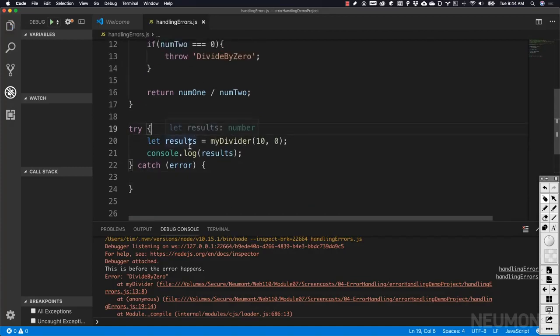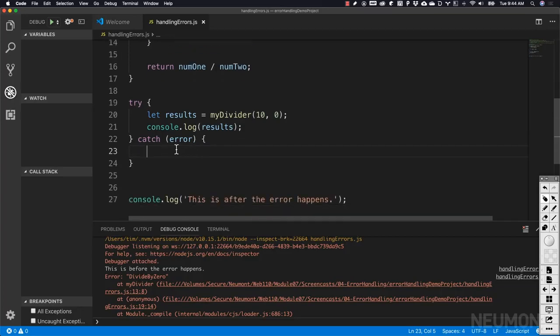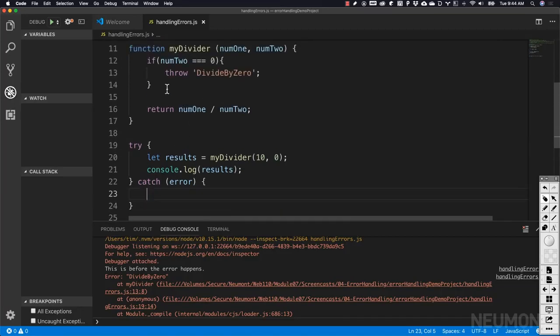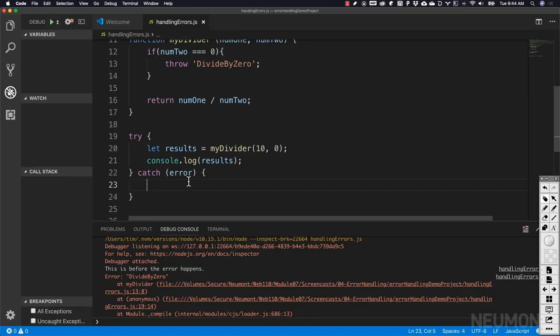Here we're calling my divider function by 0. So we've got the same situation, but instead of our script blowing up, we can actually handle a divide by 0 error. Let's do a console.log and log that error to the console so we can see that we've actually caught it.